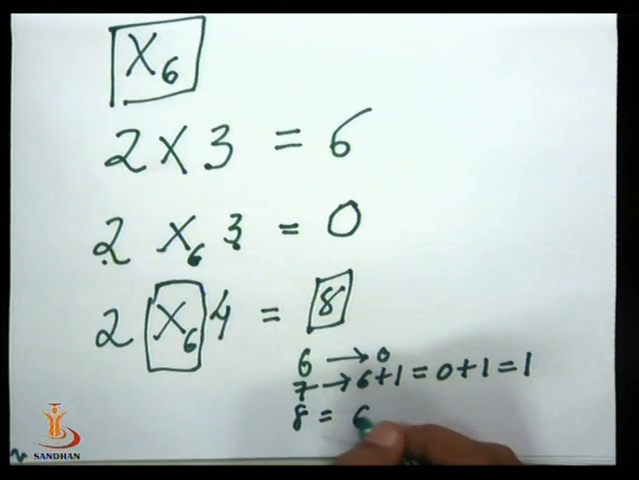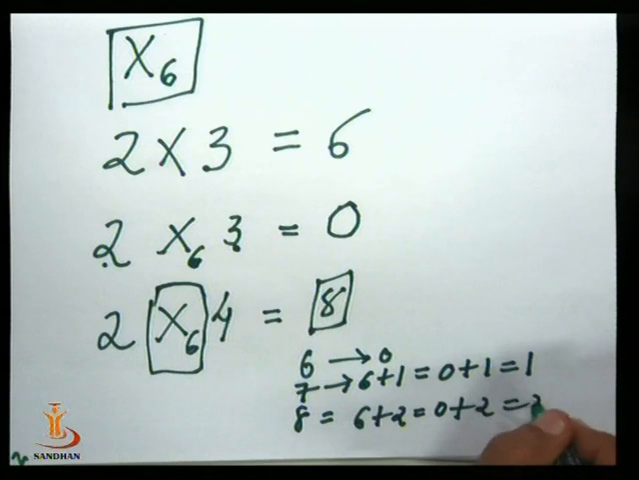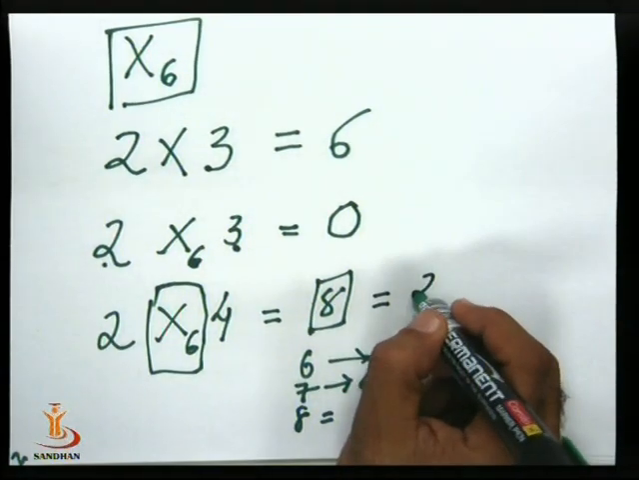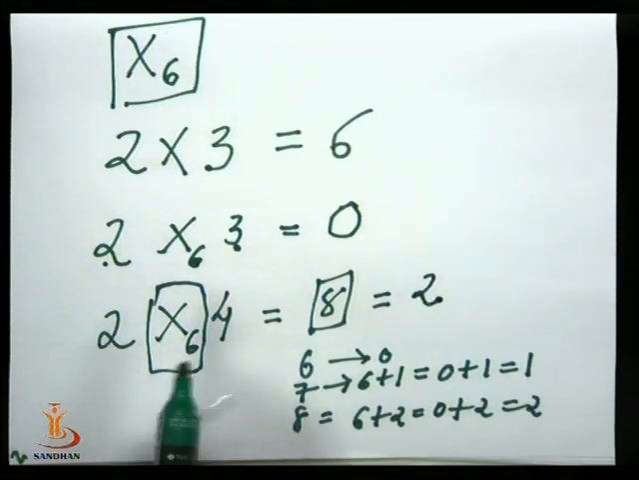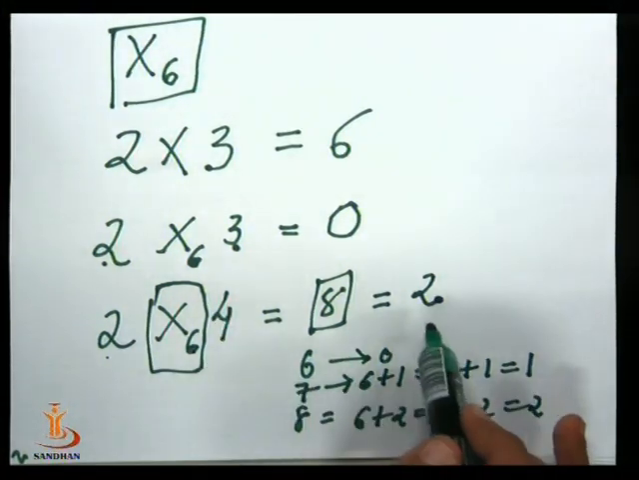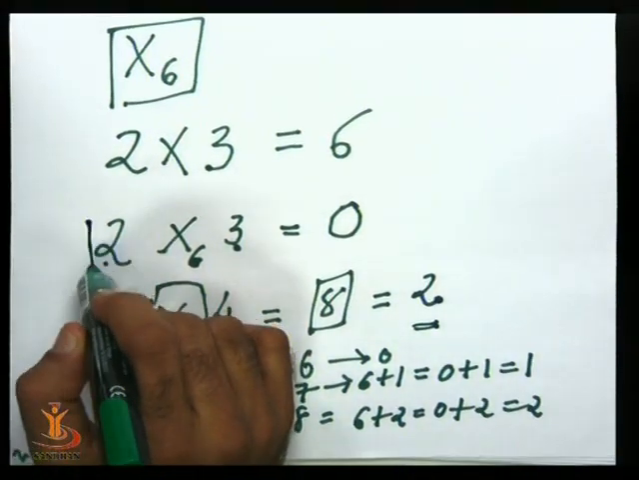8 is 6 plus 2, so 0 plus 2, and so it is equivalent to 2. So when we take 2 multiplication modulo 6 into 4, then we get 2. Okay, here we could see one strange thing here.